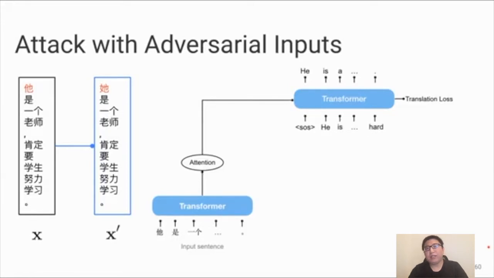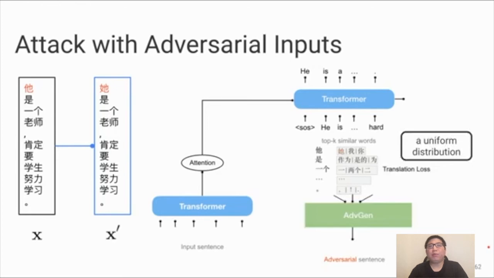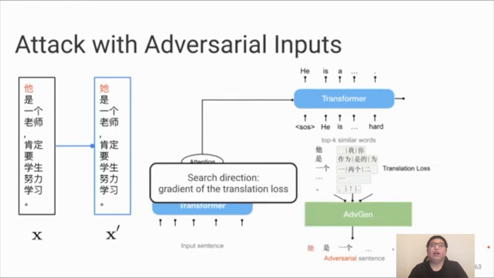First, we compute the translation loss over the original parallel sentences. Next, we use a bidirectional language model to find the top k similar words for every word in the source sentence x. The language model is jointly learned with the NMT model. After that, we sample a word position from the source sentence. Finally, we replace the word at the sampled location with a different word from its top k list. The search is guided by the gradient of the translation loss, so our method is a white-box method. After generating the adversarial sentence x prime, as shown in the bottom right corner of the slide, we feed it as a new input sentence to the text encoder.